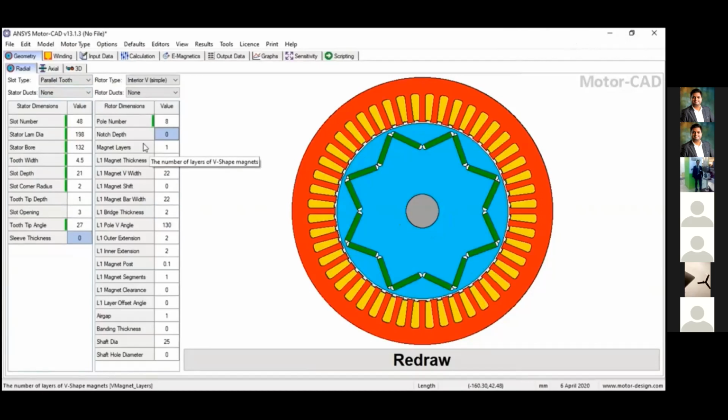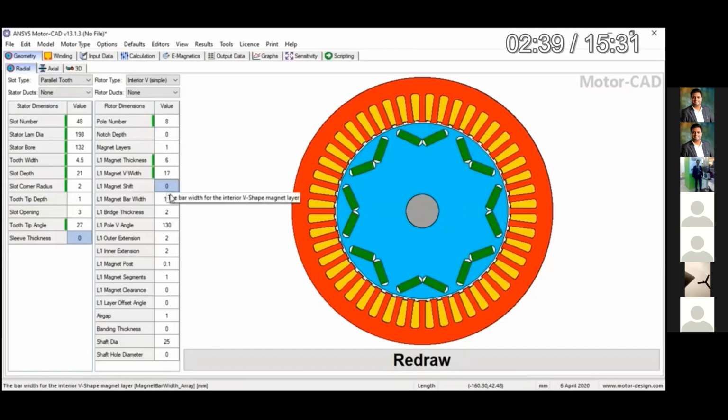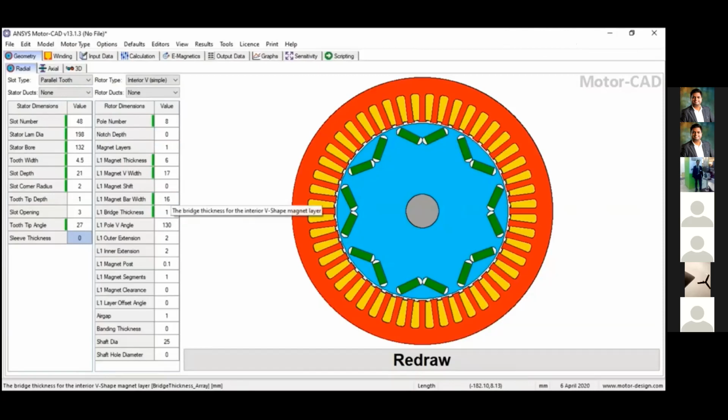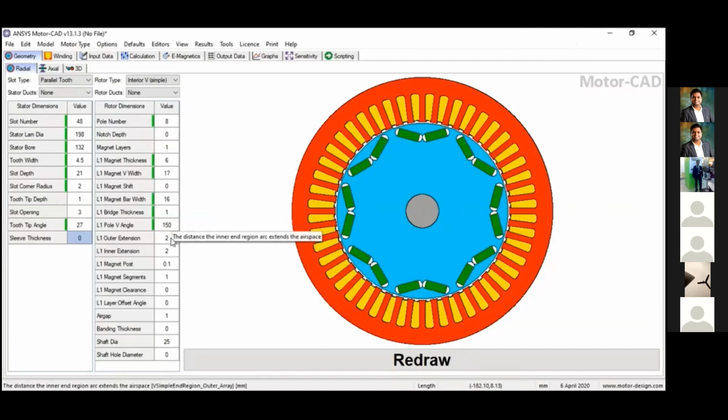These things you can easily change. Now I will go for the rotor type. In that rotor type, I will go for interior V shape, and then I will select the magnet layer. Presently it is L1 only. If you increase the number of magnet layers, L1, L2, L3, the geometry will also change. You can also change the V angle. Changing the V angle can make your motor more efficient, so you have to check where you get more efficiency in your motor and how to increase it.